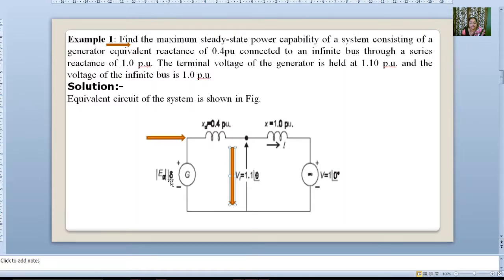Eg at an angle of del is equal to Vt plus I into jXd.